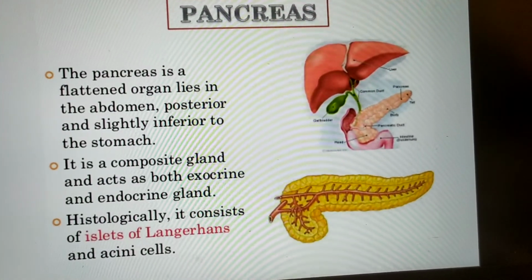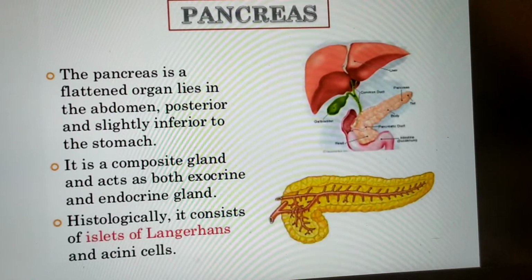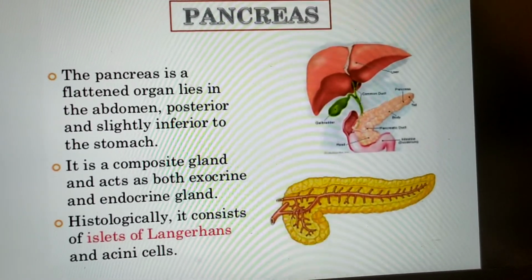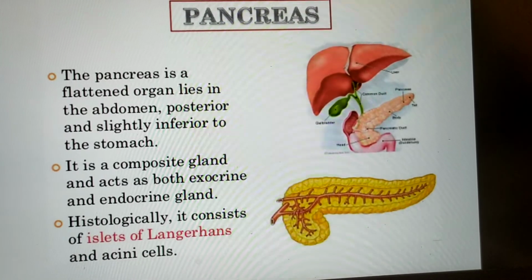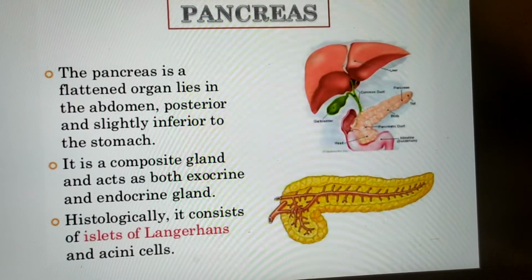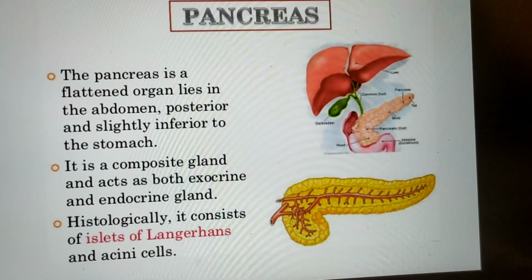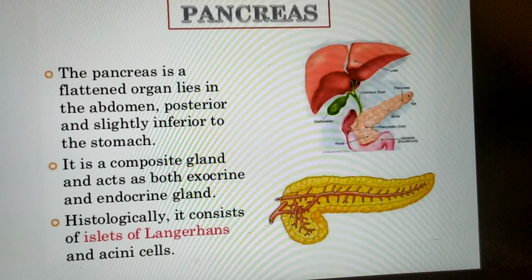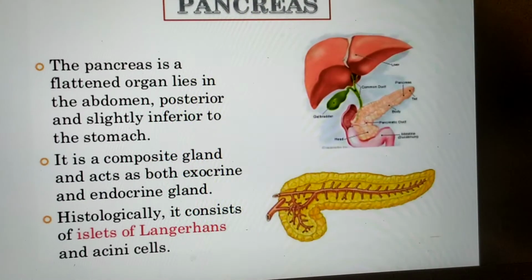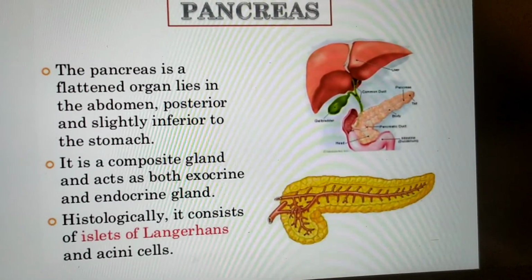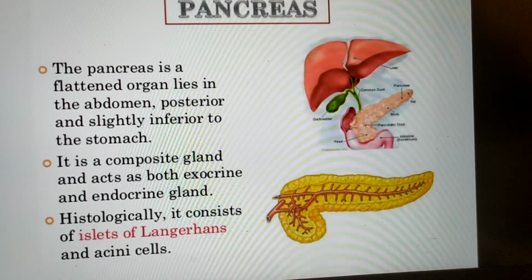Next we have to discuss pancreas, which is a very important gland. It is a flattened organ, lies in the abdomen, posterior and slightly inferior to the stomach. It is a composite gland and acts as both exocrine and endocrine gland. That means pancreas is a heterocrine gland. It consists of islets of Langerhans and acinous cells.